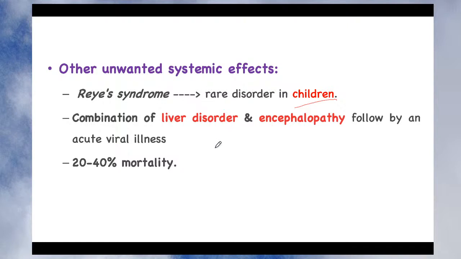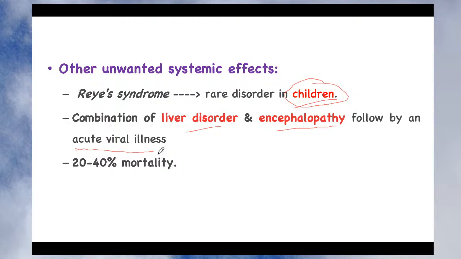So what is to be remembered in case of Reye syndrome? It is not seen in all patients. It is especially seen in children. So this is an important part of aspirin, the Reye syndrome. In addition, there is a combination of liver disorder and encephalopathy, a disease of the encephalon, followed by acute viral illness. It may not be due to infection with a virus, but it shows symptoms similar to viral illness.